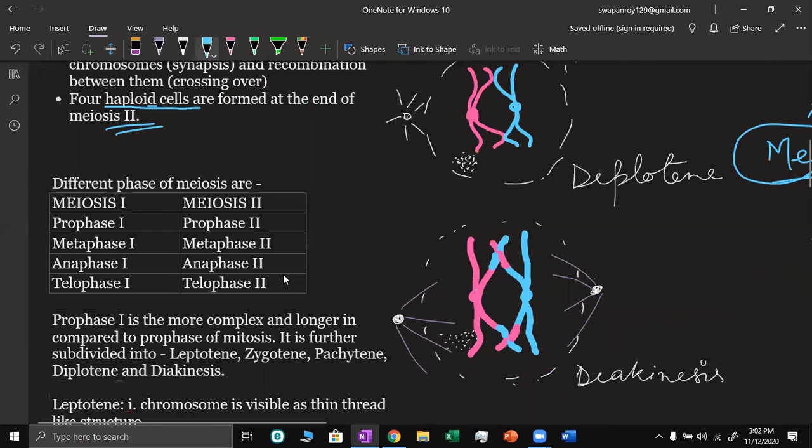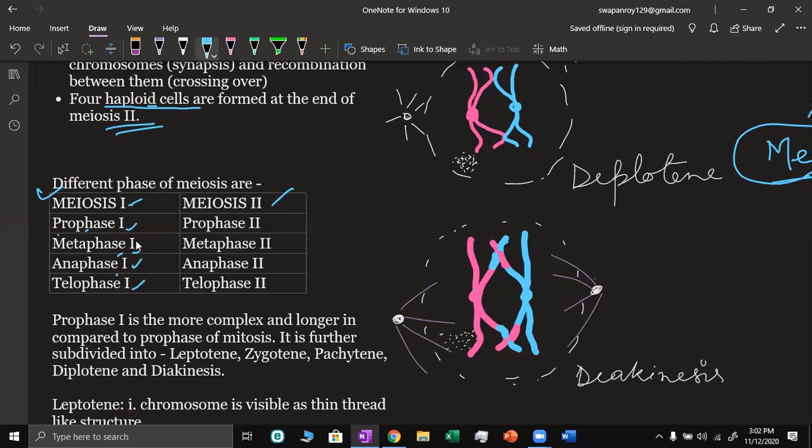Meiosis is that there are two successive divisions, and we call them meiosis 1 and meiosis 2. And each division has, like in mitosis we have learned, prophase, metaphase, anaphase, telophase. So for meiosis 1, there is prophase 1, metaphase 1, anaphase 1, telophase 1.